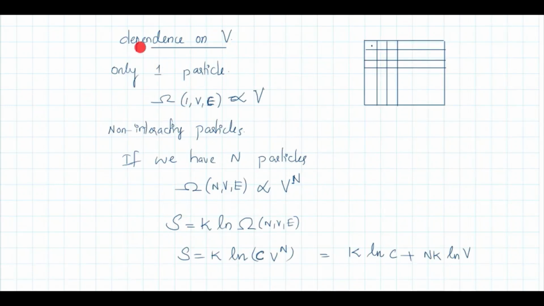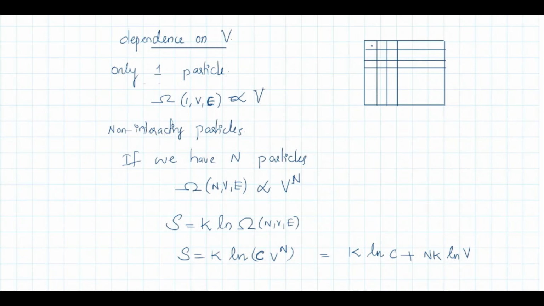Now, before going into the detailed calculation of omega, here we are considering just the dependence of omega on volume. For that, consider we have a single particle occupying the volume V. You can partition this volume into small elements such that this particle can occupy each of these partitions. All the partitions are equally probable for the particle.